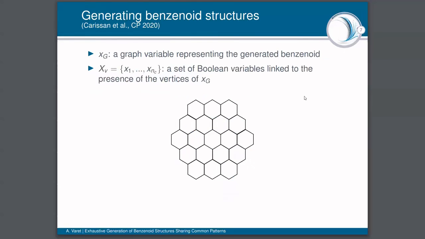Then about the variables of this model, the main ones are the following. Firstly, we have XG, a graph variable provided by Choco that will represent the hexagon graph of the generated benzenoid. Then we are going to consider a set XV of Boolean variables. We have one variable for each vertex of the hexagon graph of the chosen coronenoid, and these variables will be linked to the presence of the vertices of XG in the solution.